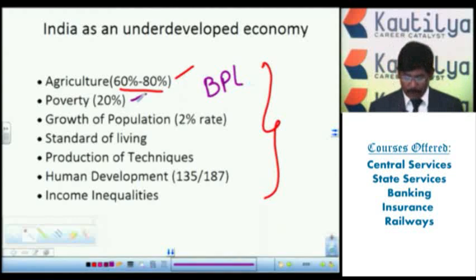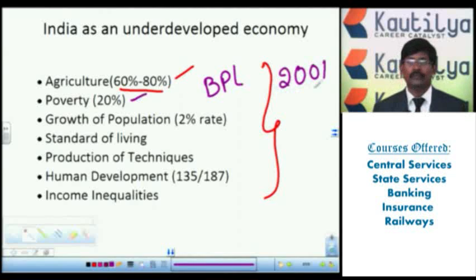Next, growth of population. If you observe, when we got independence, the population of India was not more than 50 crores. Even by the 2001 census, the population of India was 1 or 2 crores.